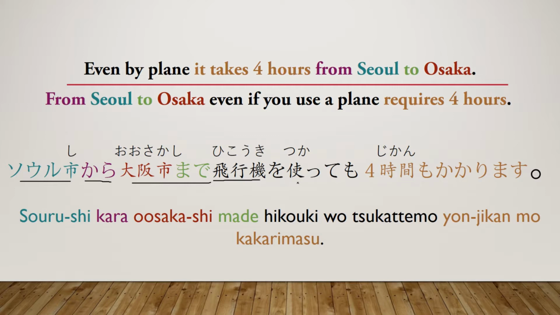So when this is combined with the o particle, making it the direct object, all it's saying is to use a plane. Now this structure right here, temo, we're not going to go into how to create this from tsukau into tsukatemo, but just know that this means even if. So you're saying even if you use a plane, then something happens. And it's a structure that I don't think is actually covered until maybe JLPT N4, but it's an important thing to know. And so this is saying even if you travel by plane, we have then yon jikan,